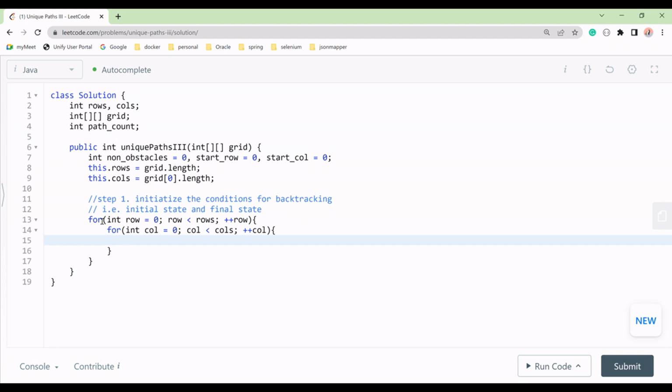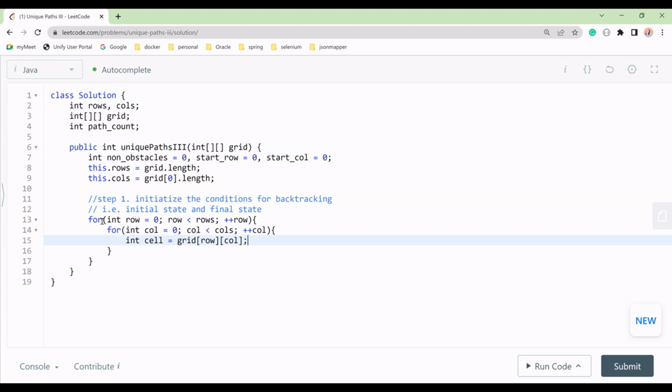Now we will take cell, and cell is our grid cell. We will pass row and then column, starting from the starting index 0 0.